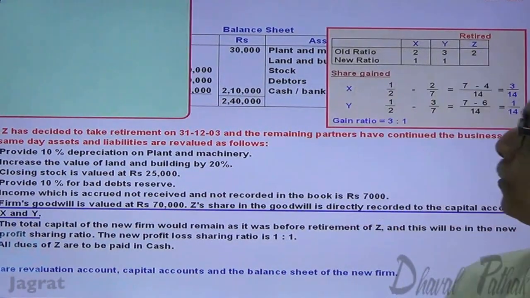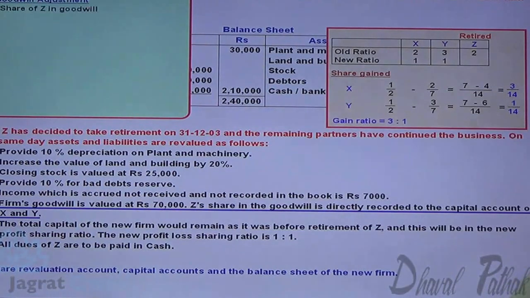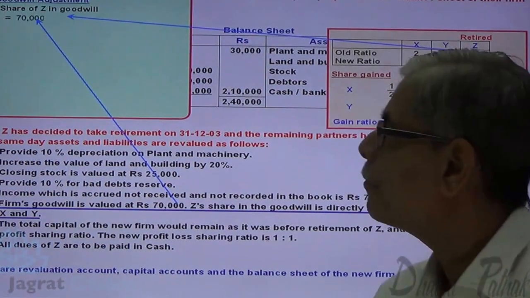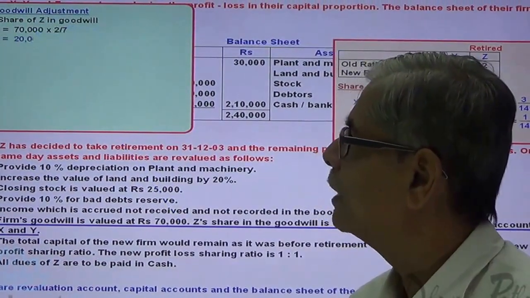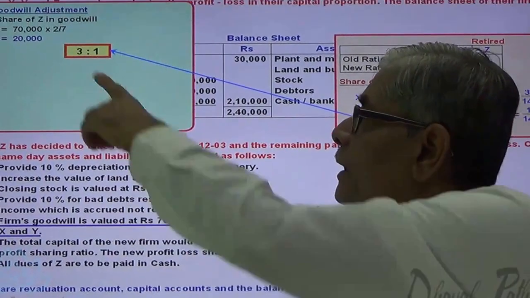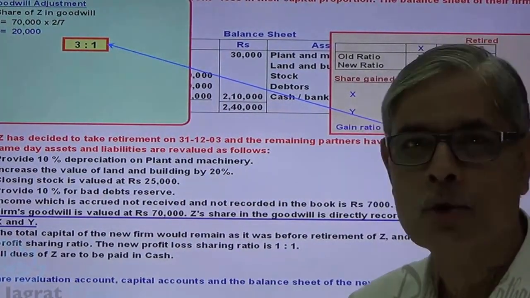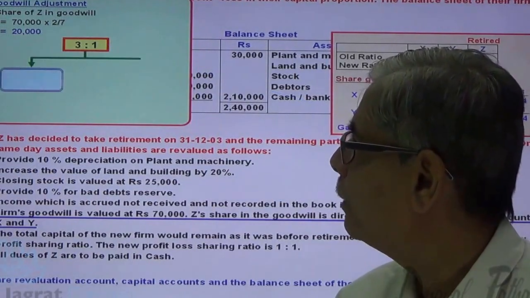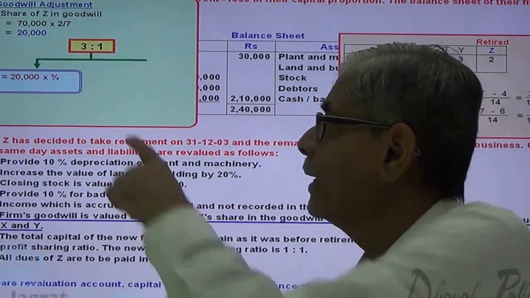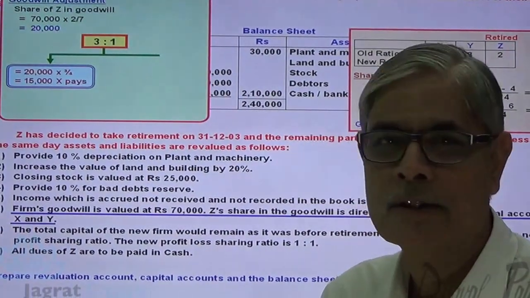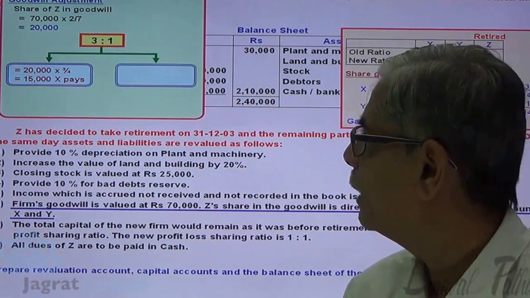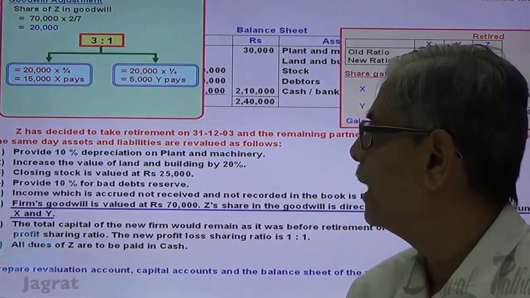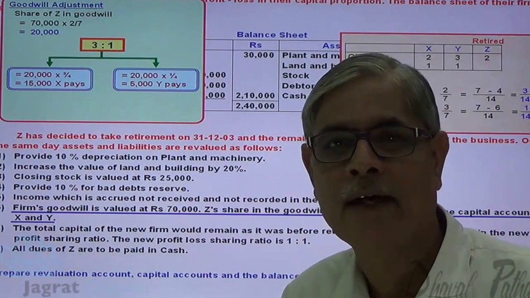Now observe. Share of Z in goodwill: 70,000 into 2/7, 20,000. That will be paid in the gain ratio 3:1. So how much will X pay? X will pay 20,000 into 3/4, 15,000. And Y pays 20,000 into 1/4, 5,000.